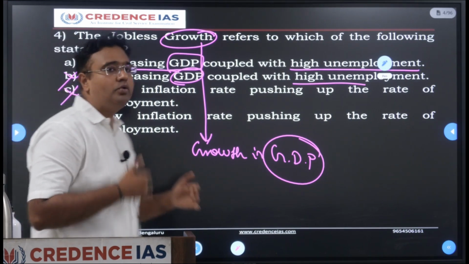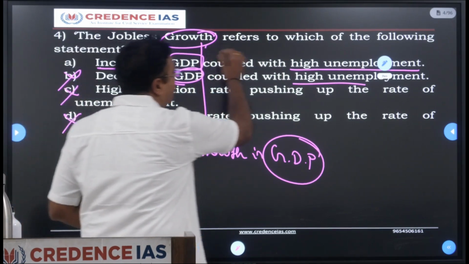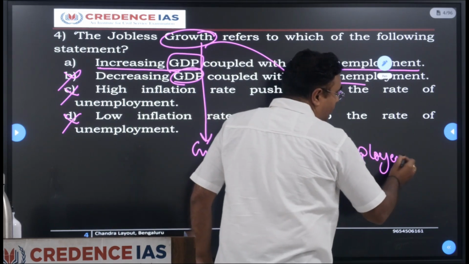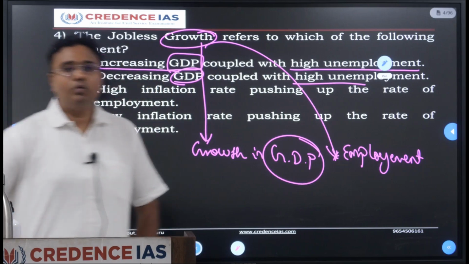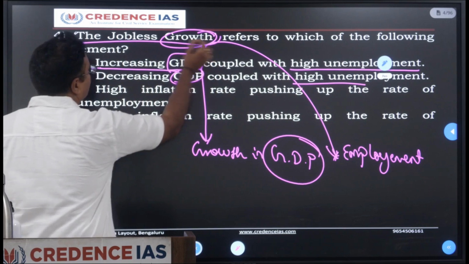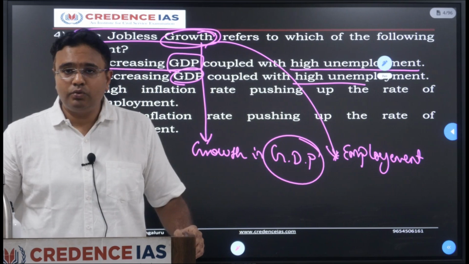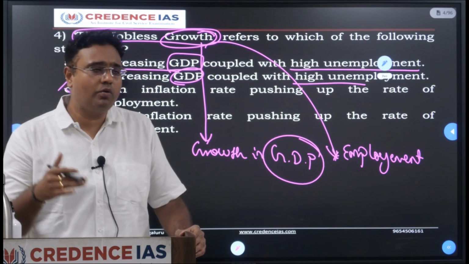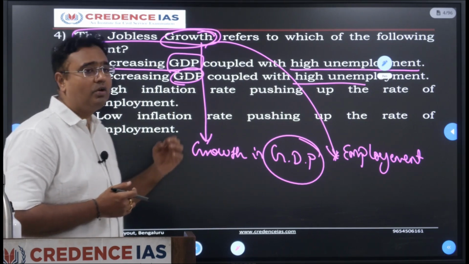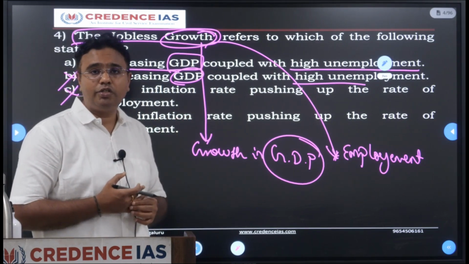So the economy is growing, but at the same time it is not leading to employment creation. That growth is not leading to employment creation. That situation we call jobless growth. Some of the economists have equated India's economic growth from 2016 or 18 onwards, before COVID also, saying that the growth of the Indian economy is majorly jobless growth, because it did not substantially create the employment situation in the country.